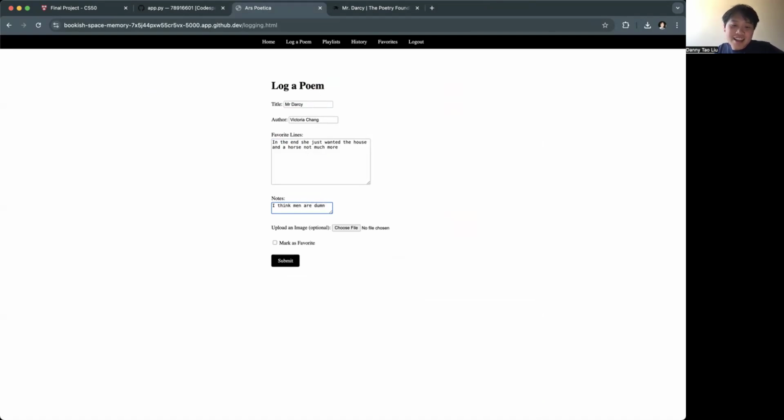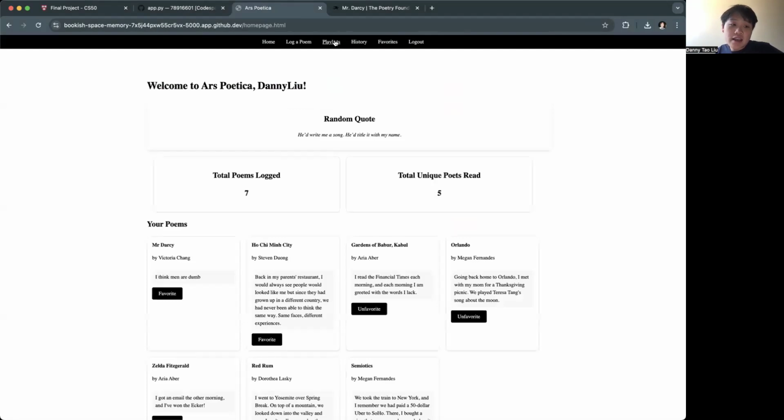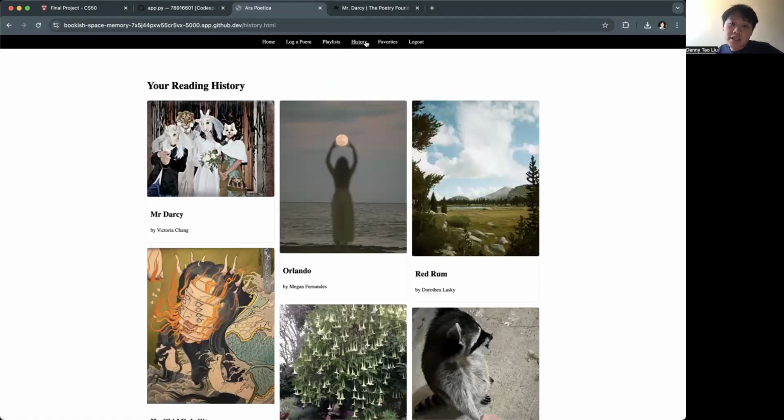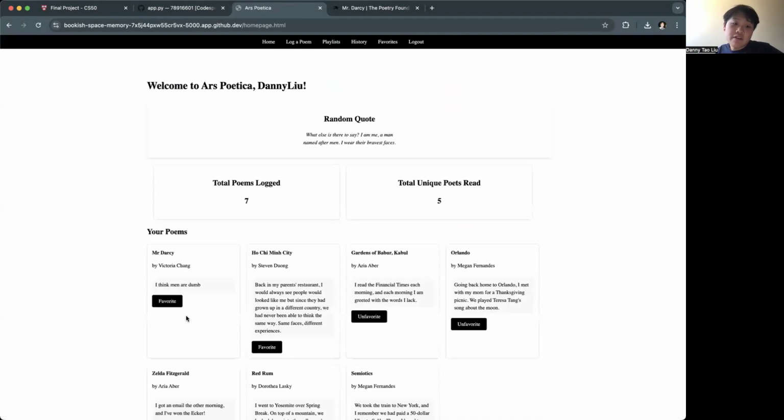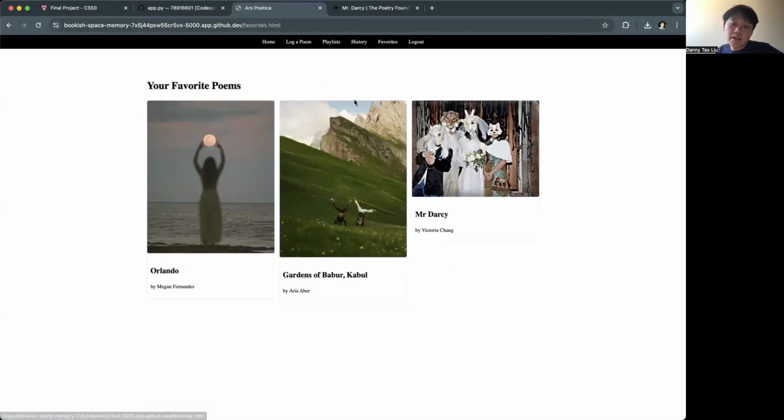And then what will happen now is I can also upload an image which will only accept JPEGs, PNGs, things like that. And it'll show up in history, not in favorites because I haven't favorited it, but I can favorite it and it will show up there as well.